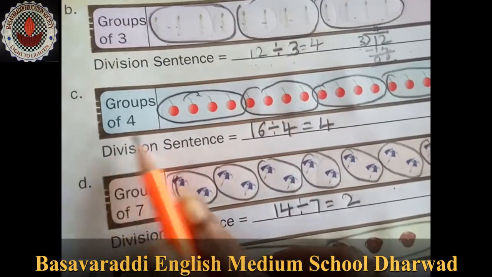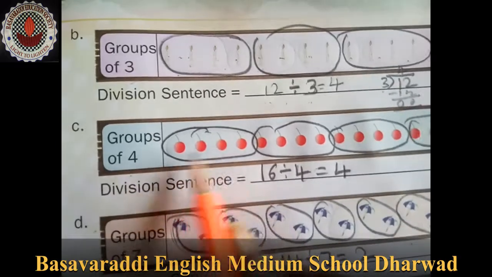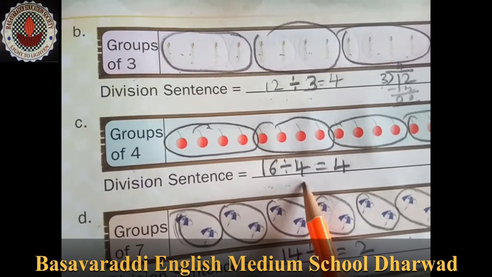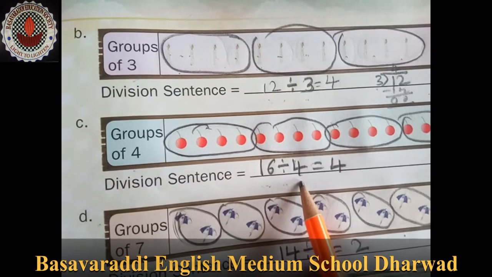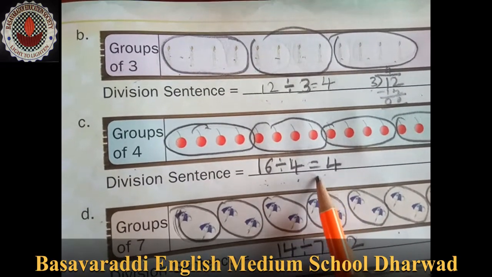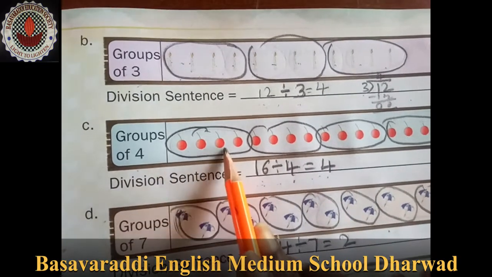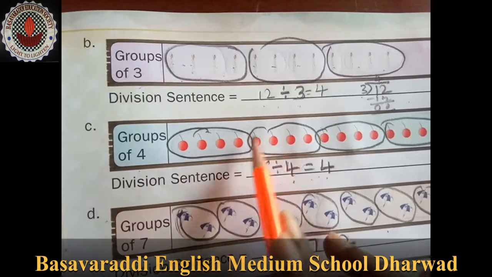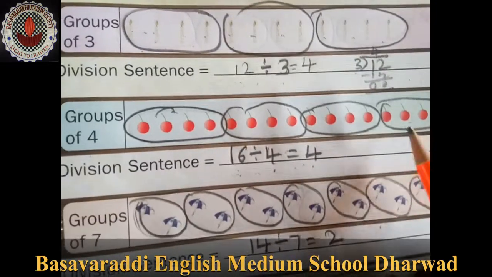Now here it is 4 groups. So how many cherries are there? 16 cherries are there, 16 divided by 4. So 4 tables, which table is it coming? 4 4s are 16. So the answer is 4. So in each group, one group, there are 4 strawberries. 1 group, 2 group, 3 groups and 4 groups.